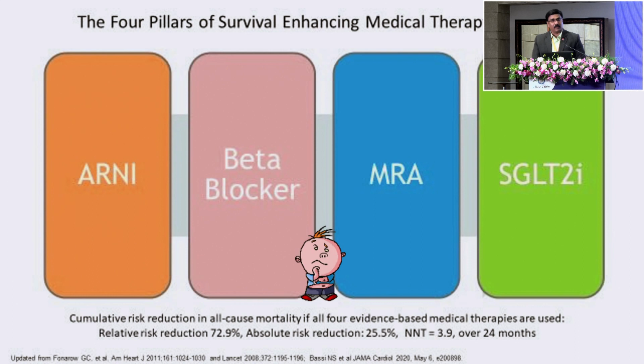Now, mind you, I'm talking about heart failure with reduced ejection fraction. That is important. Now, clinical question is, I will tell you this, you can't start all 4 drugs together. So which one to start? Now, the conventional wisdom was which drug came first was started. First the ACE inhibitors came, then the beta blockers came, MRAs came, and the SGLT2. That is how they were starting.